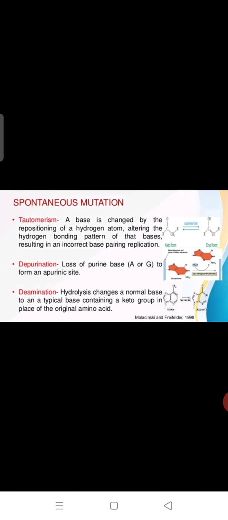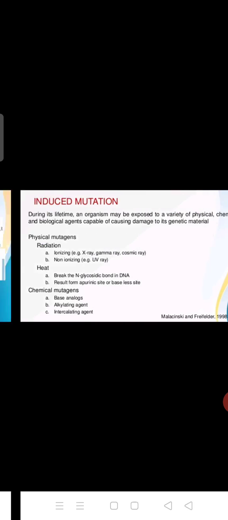So it is not induced. Depurination, deamination and tautomerism, these different types come under spontaneous, or what we call the natural type of mutation. Induced: ionizing radiation, non-ionizing radiation, heat and chemical mutations, all these we call induced mutation.